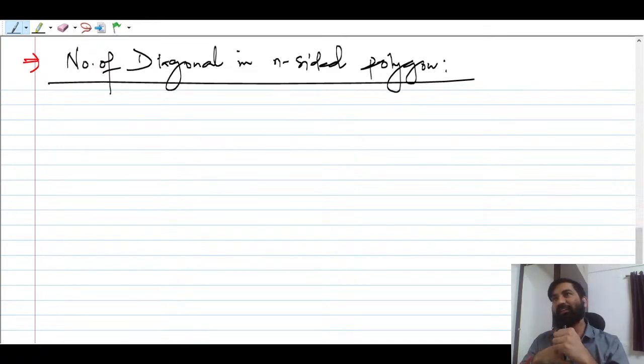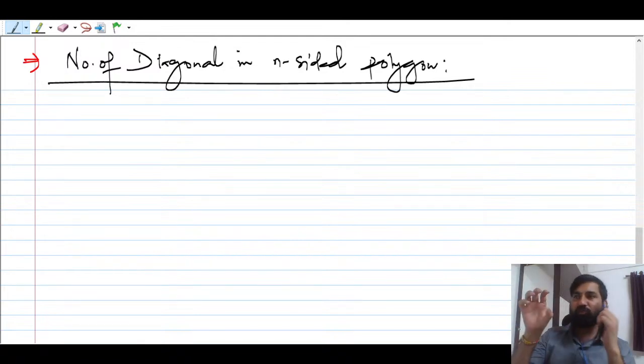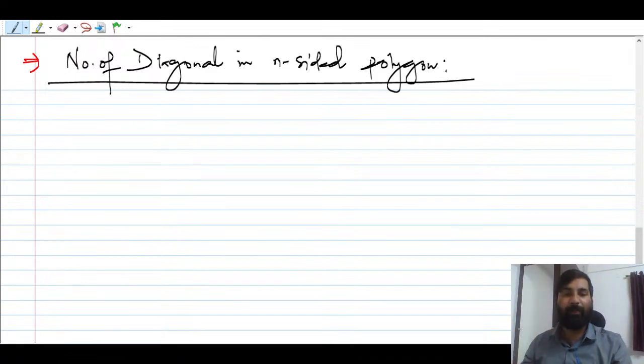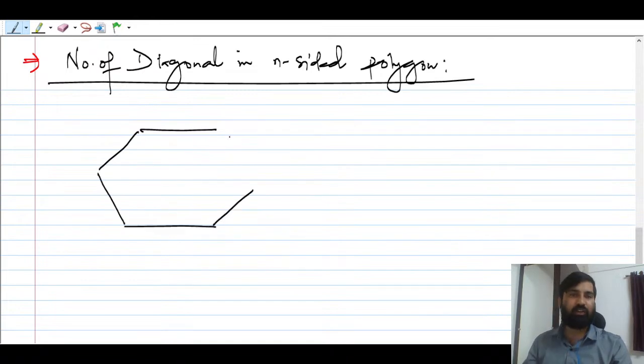So you know that suppose any polygon is there, how can you have the diagonal? You need to choose those vertices which are non-consecutive. Suppose one vertex is this, and one vertex is next to it, so you can't get a diagonal here. You have to take one vertex which is non-consecutive, the first vertex, then the third vertex. You can join them, so you might get a diagonal. This is a very important concept. Suppose this is the kind of picture that you can imagine.